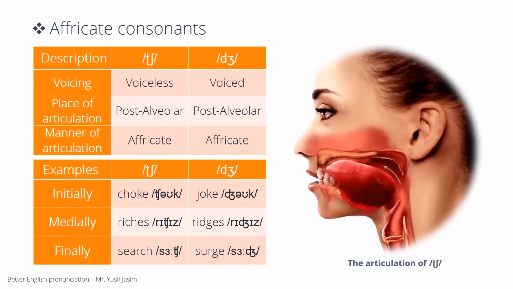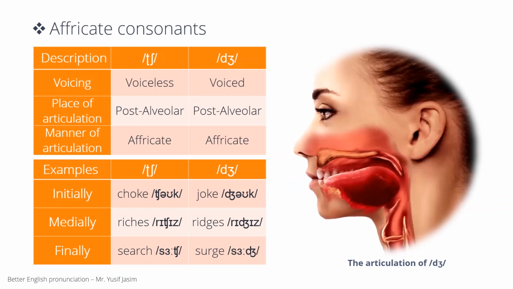To describe ch and j, we will say ch is a voiceless post-alveolar affricate. J is a voiced post-alveolar affricate. Now pay attention to the figure and notice how these sounds are articulated. Ch, j.